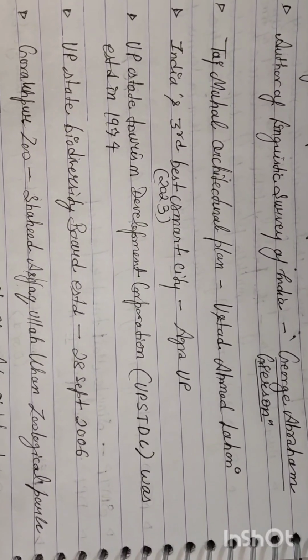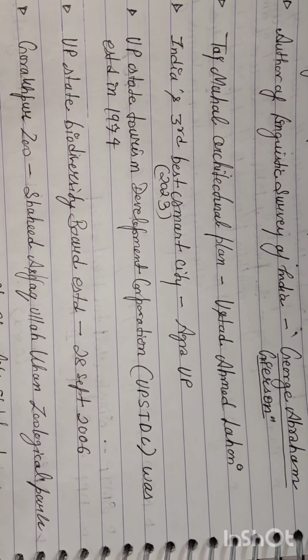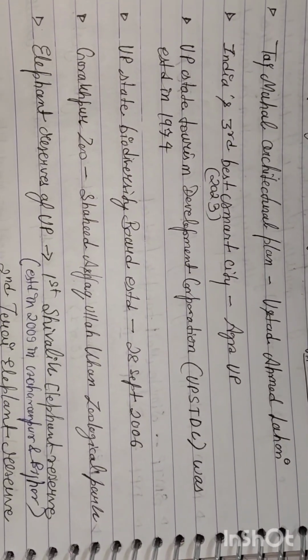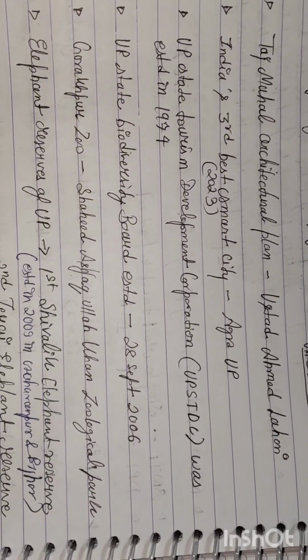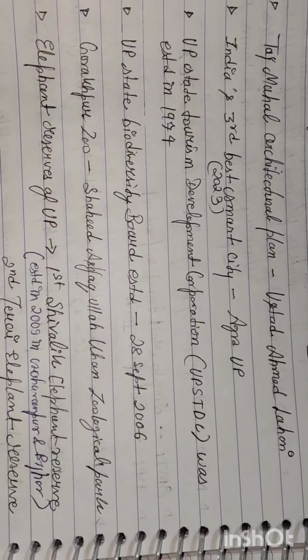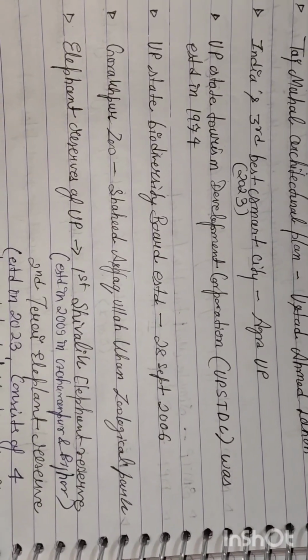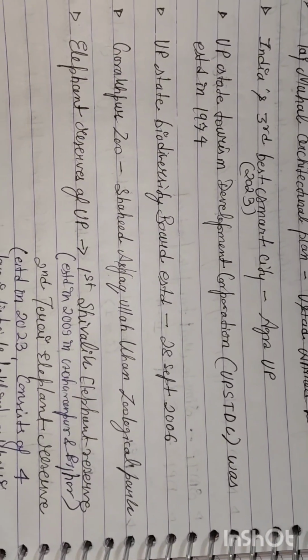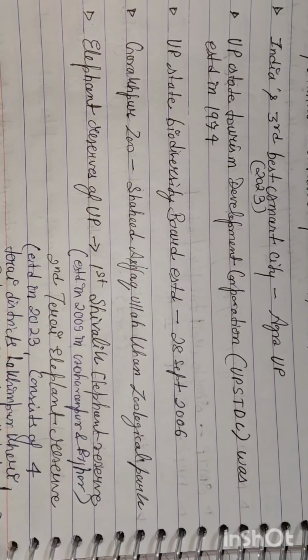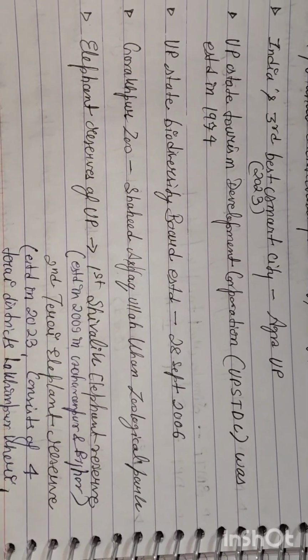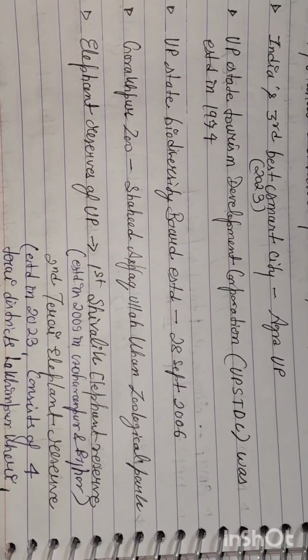Uttar Pradesh State Tourism Development Corporation was established in 1974. UP State Biodiversity Board established on 28 September 2006. Gorakhpur Zoo renamed as Shahid Ashfaqullah Khan Zoological Park. Elephant reserves in UP. First was Shivalik Elephant Reserve established in 2009 in Saharanpur and Bijnor.